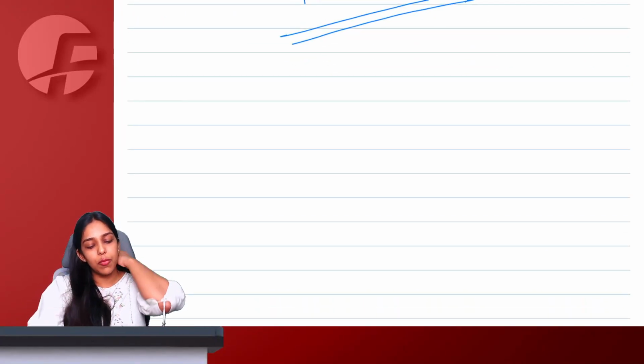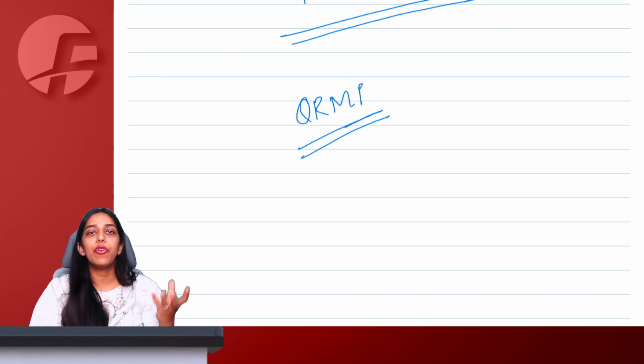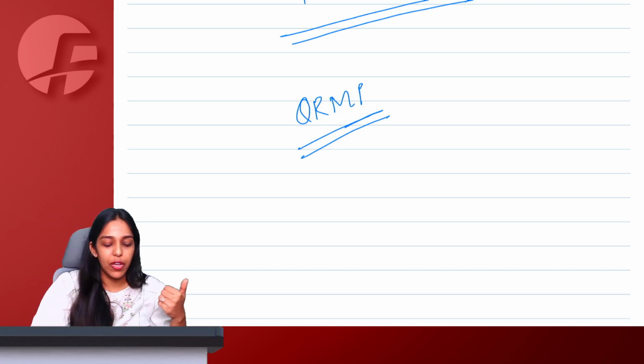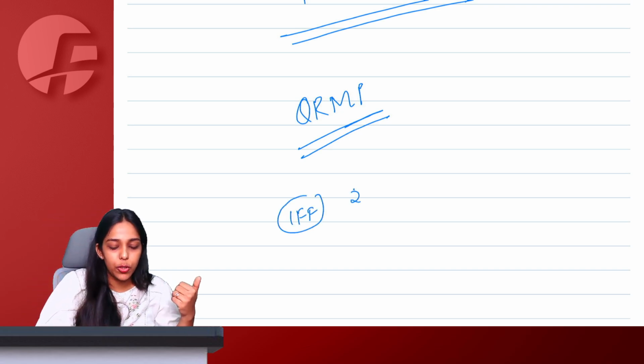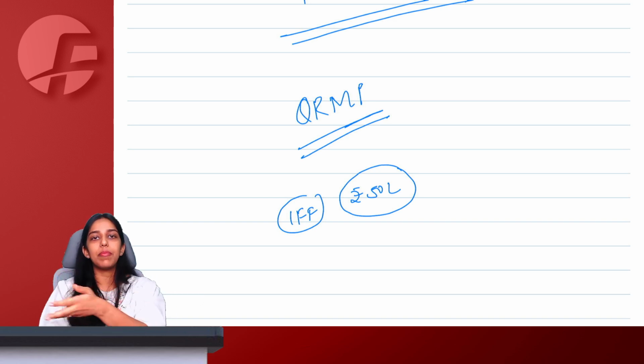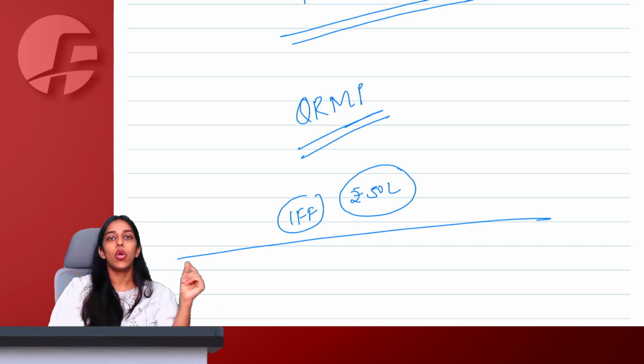There is also one small concept here, which is the quarterly return monthly payment scheme, where you file your GSTR 1 and 3B on a quarterly basis. But with IFF, the invoice furnishing facility, up to invoices of 50 lakh rupees you can show every month, because your recipient would be wanting credit. And GSTR 3B you file on a quarterly basis, but payment you have to do on a monthly basis only, by the 25th of the next month.